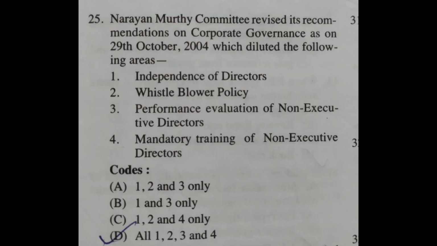So the next question, the Narayana Murthy Committee revised its recommendations on corporate governance as on 29th October 2004, which diluted the following areas. 1. Independence of directors, 2. Whistleblower policy, 3. Performance evaluation of non-executive directors, 4. Mandatory training of non-executive directors. Here, out of A, B, C, D, option D is the right answer. All 1, 2, 3 and 4 are the recommendations.